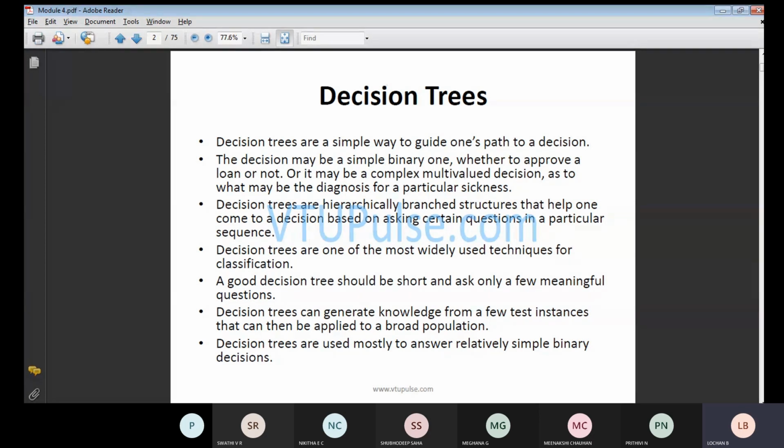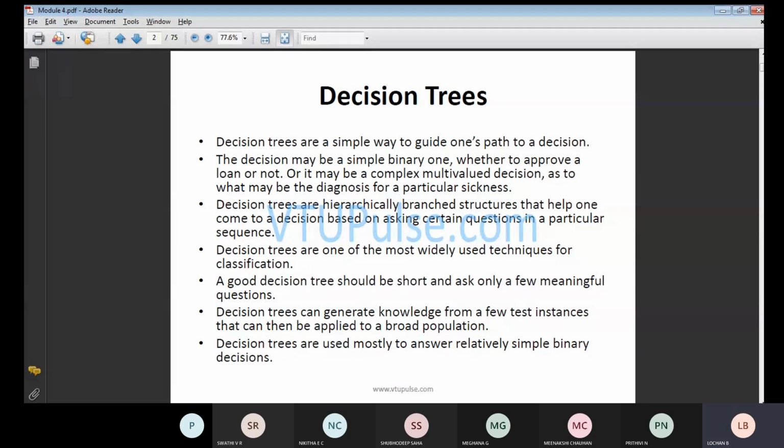What I want to say is that in decision trees also, whenever we perform operations with respect to the data, we can perform them in a simple way or in a complex way. Complex means we will use other algorithms; we make use of a few algorithms and perform the operations. Next, decision trees are hierarchical branched structures. Hierarchical means a sequence: step by step, we apply the procedures.